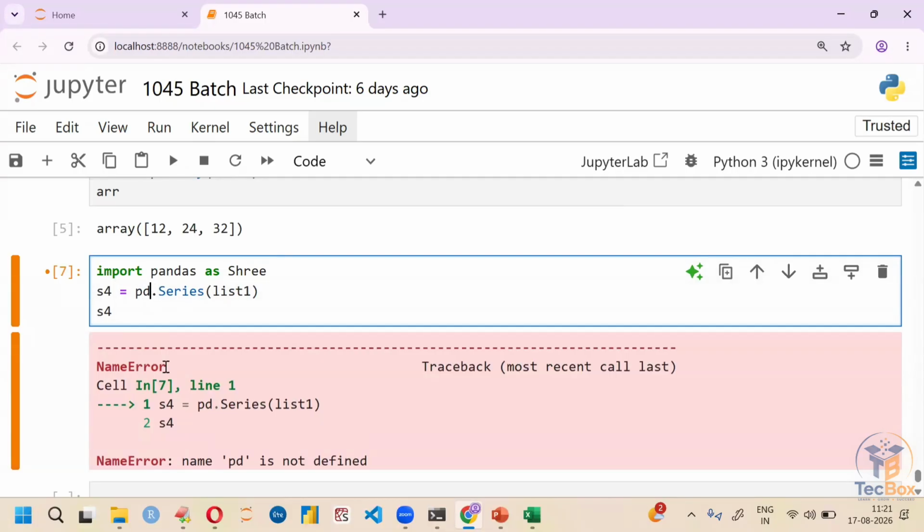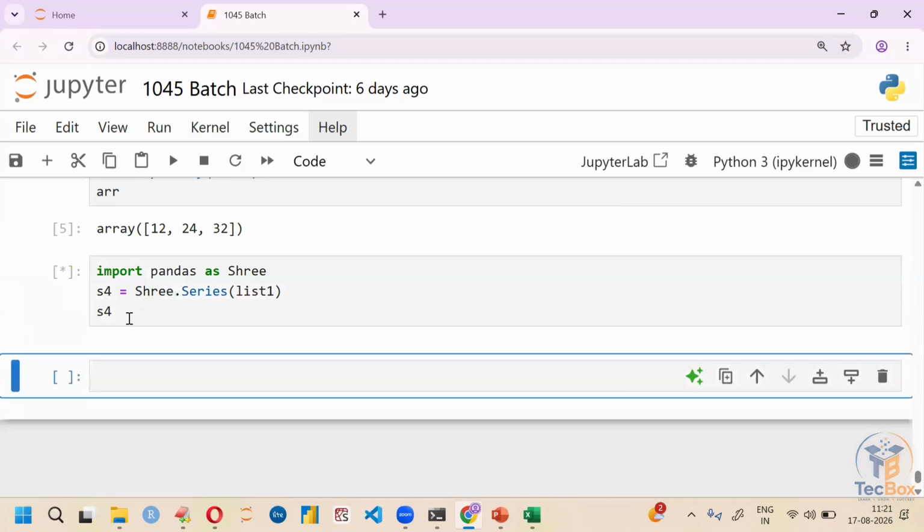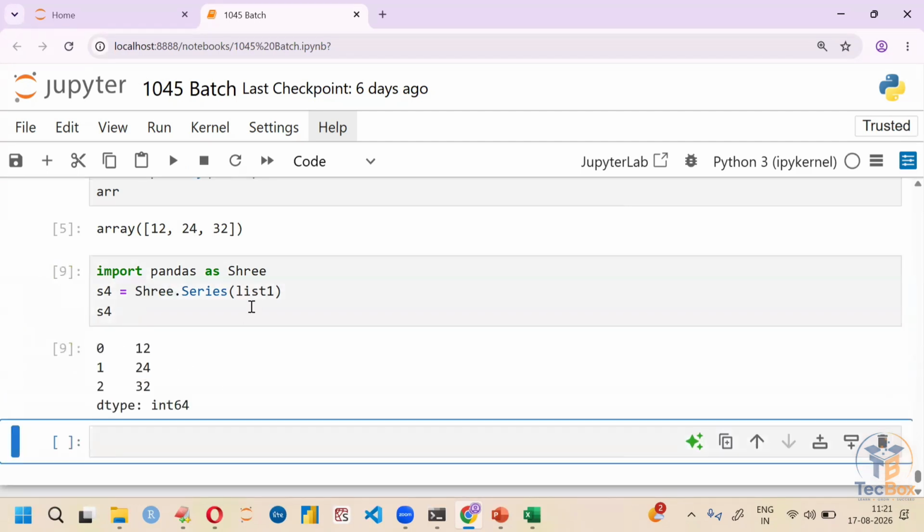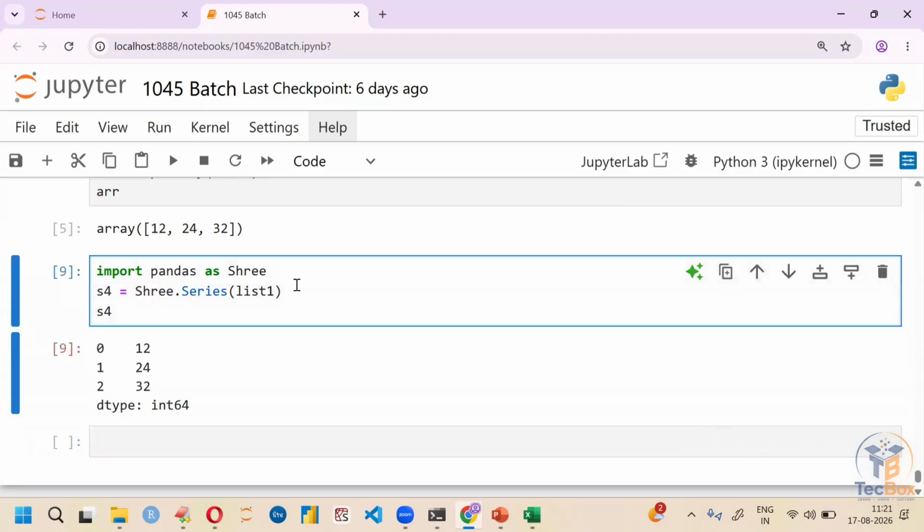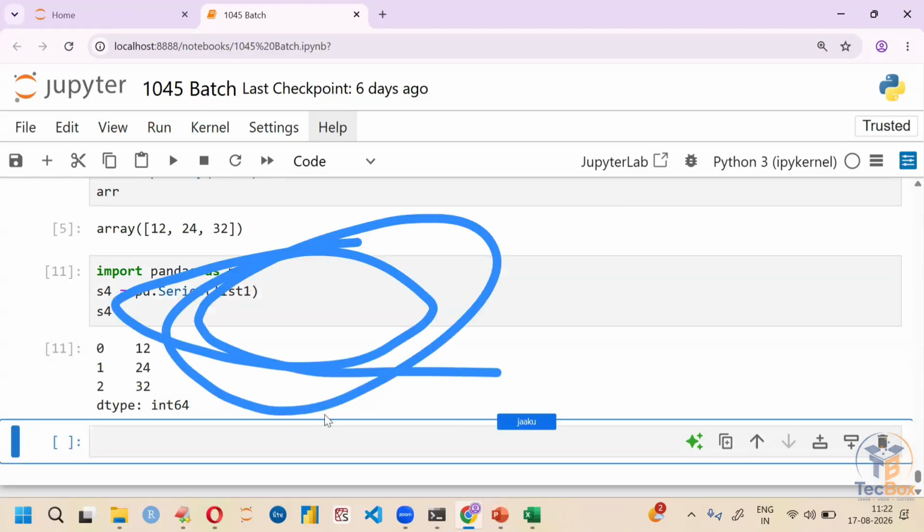So here I'm just modifying it as Shri. Run it. See, it executes. But in general, in real-time scenarios, most of the people will use import pandas as pd. So I am changing it back to pd. Alright. So this is s4, if you observe.